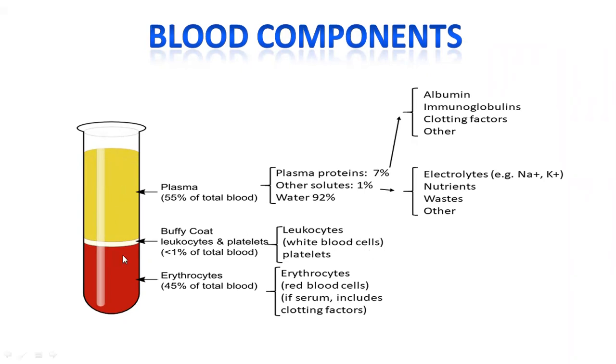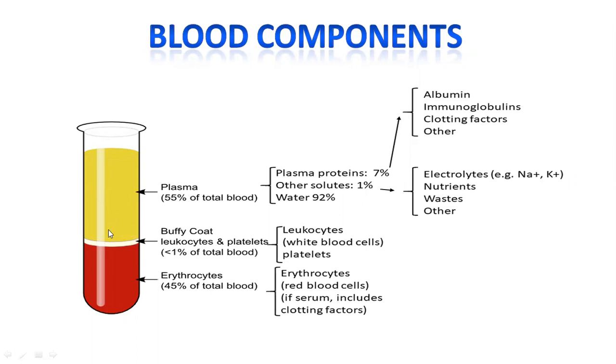Okay, so why is this blood fluid in nature? Because the chief component of blood is water, which is stored in plasma. In the entire blood, plasma occupies 55%.